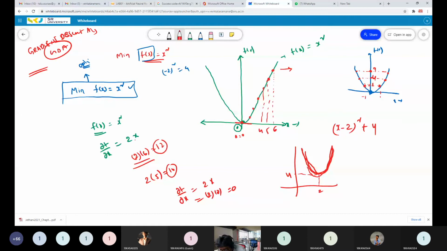If you observe this type of convex function, at the bottom point at 2, what will be the gradient? If it is f of x, what is the gradient or slope? Dou f by dou x equals 2 into x minus 2. So at x equal to 2, at the bottom, 2 into 2 minus 2 equals 0. So again, at the bottom point, your slope equals 0.